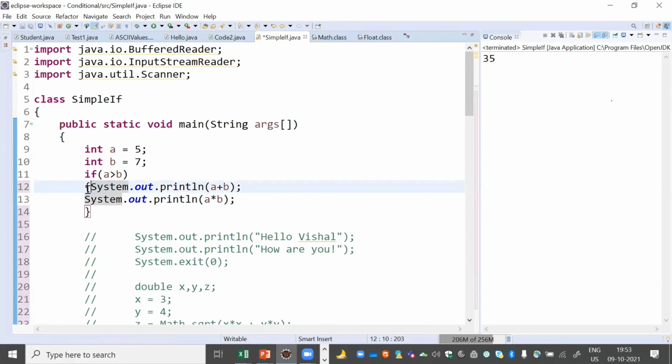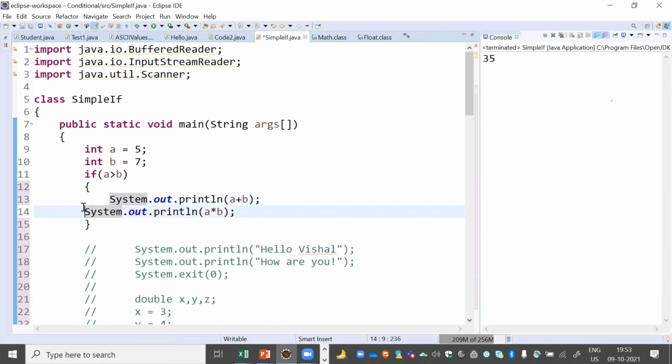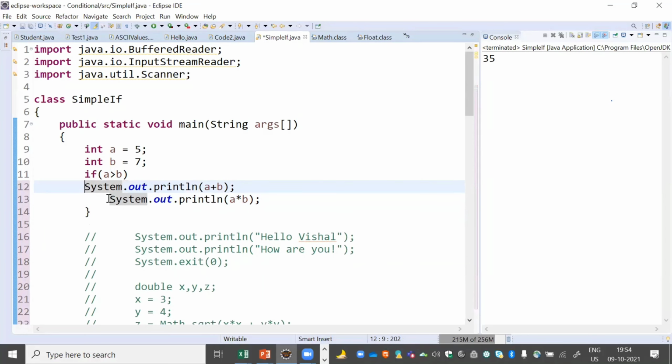If we want to write multiple statements under the if, only then will you be using curly braces. If we have only one statement, we can use them too, but it is not a mandatory thing. If we don't use curly braces, only one statement is attached to the if. Get the point? Otherwise there is no problem. So the output of this particular question was 35 only.